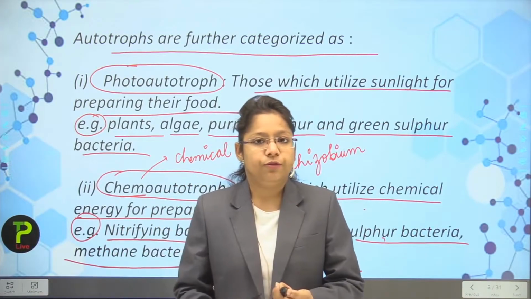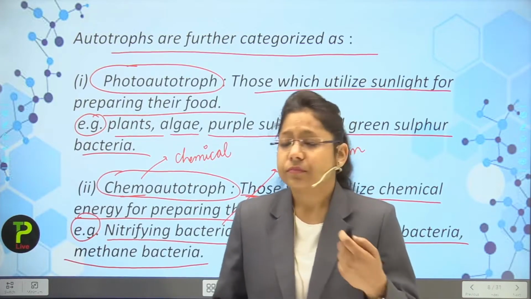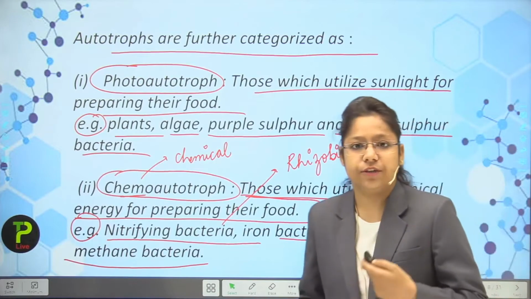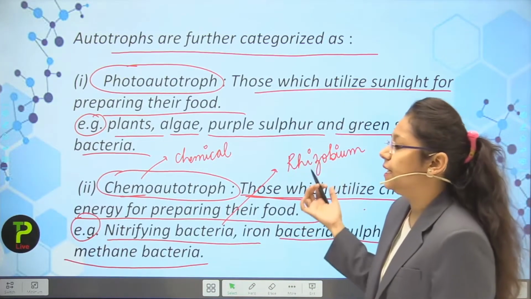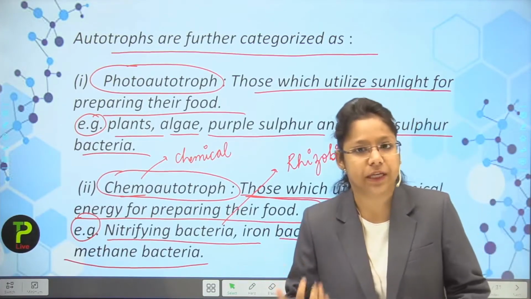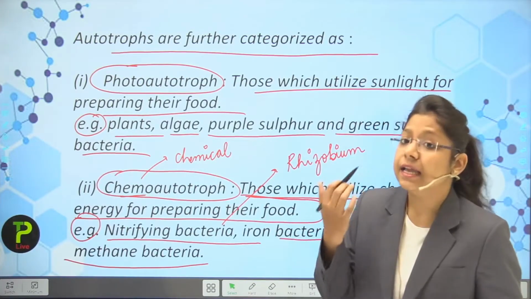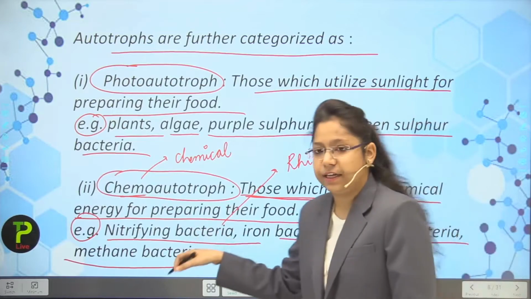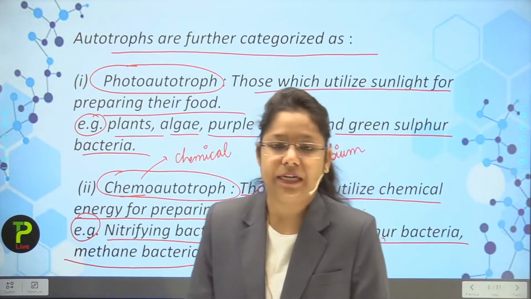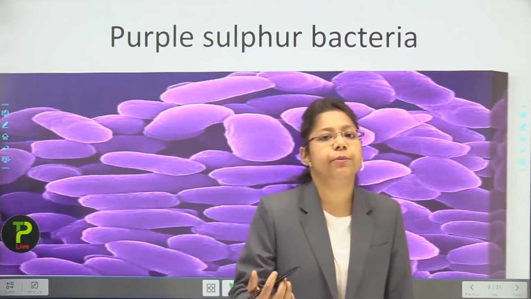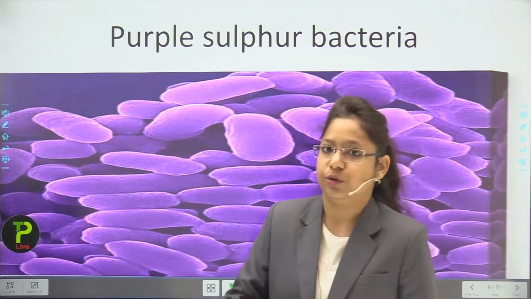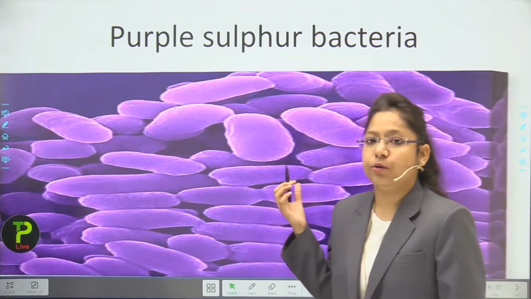If we talk about photoautotrophs, these are the organisms which utilize sunlight energy for food preparation. Examples are plants, algae, purple sulfur bacteria or green sulfur bacteria. If we talk about chemoautotrophs, they utilize chemical energy. For example, nitrifying bacteria, iron bacteria, sulfur bacteria and methane bacteria. Okay students, now I am going to show you various diagrams of the chemo as well as photoautotrophs.